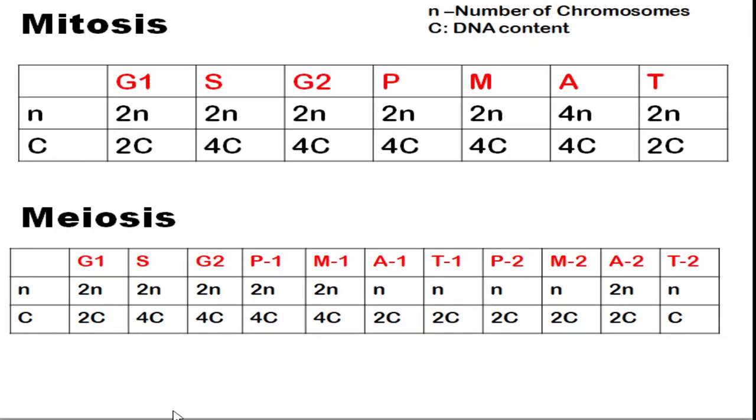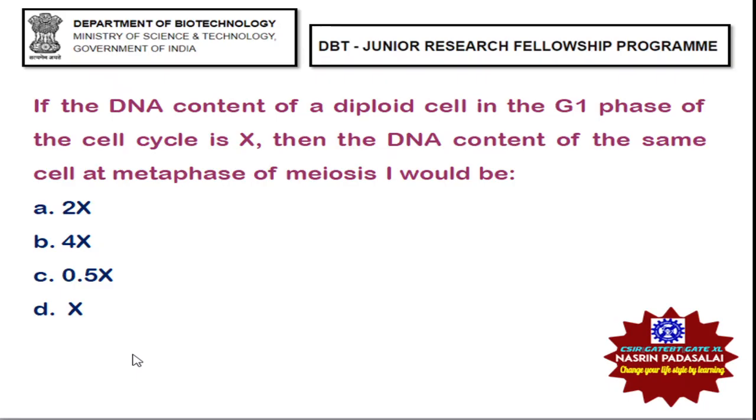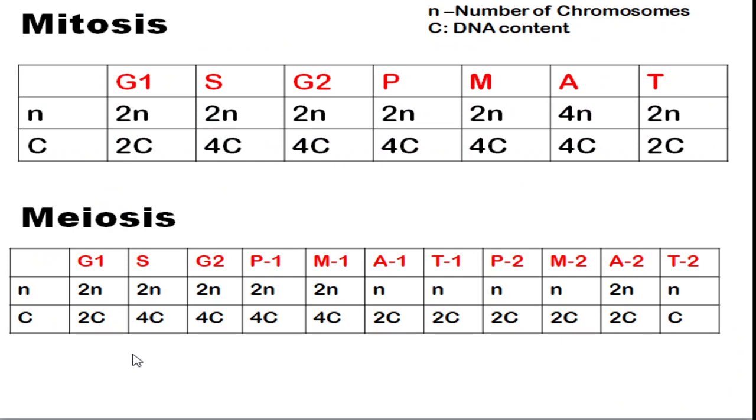Okay, so this is the formula sheet, friends. Here N means number of chromosomes, C means DNA content. So in G1 phase the DNA content is 2C, and ultimately in metaphase 1 of meiosis 1 the DNA content will be double. Okay, because in between there is a S phase. So first you need to know whether they are asking number of chromosomes or DNA content. The question they had given is DNA content, so the correct answer is 2x. So here I had informed you the G1 phase DNA content is 2C, whereas metaphase 1 of meiosis 1 is 4C, which means the DNA is doubled.